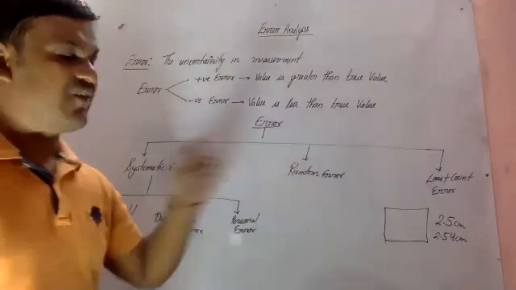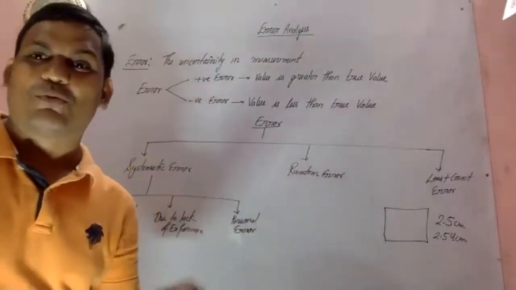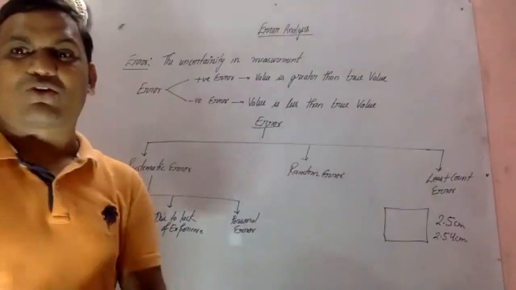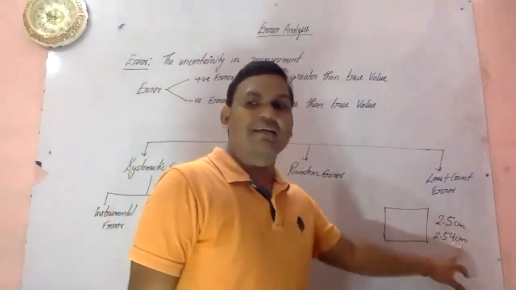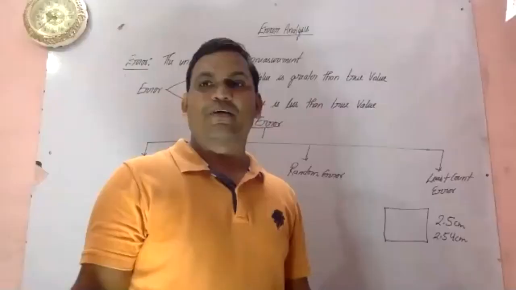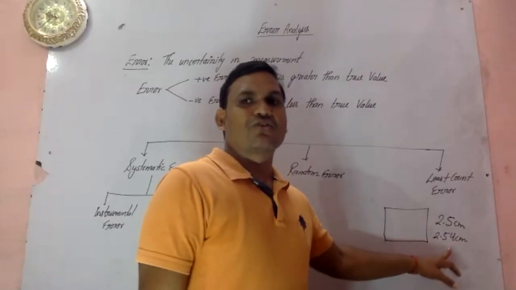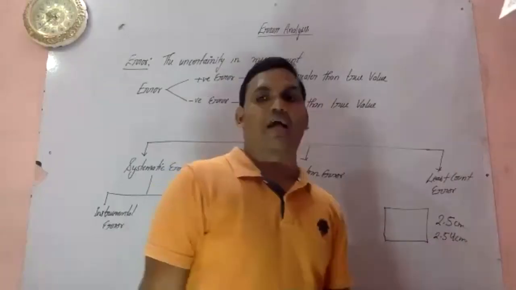2.5 centimeter is what you get from your scale, but the more accurate value will be 2.54 centimeter, because after the 5 there is uncertainty in the value. But if you put any digit here, then that means it is certain. So if we want the value in millimeter, this will give a more accurate result, while this will give this error value.